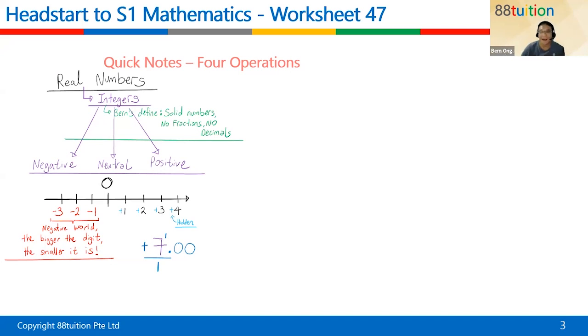Sorry. So the negative world: the bigger the digit, the smaller the number it is. Can? So why is this important? Because I need to show you that there's something called the negative number. Because when we do something called the 4 operations, we'll be handling the negative number.